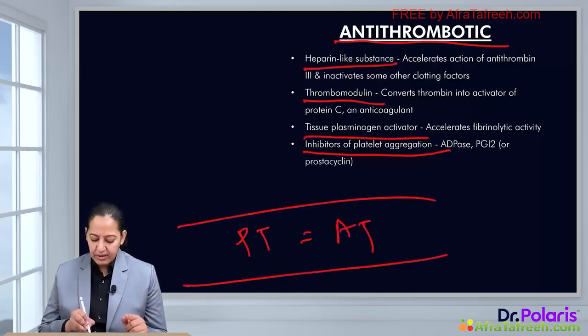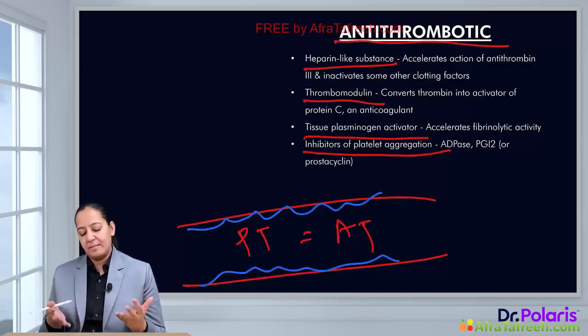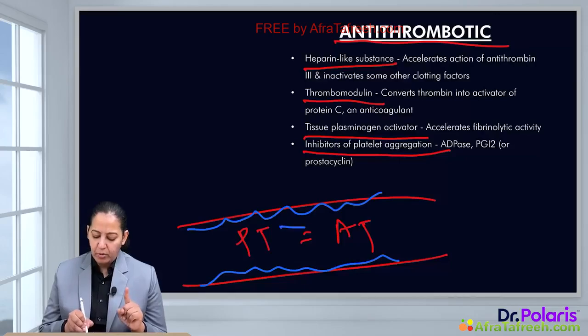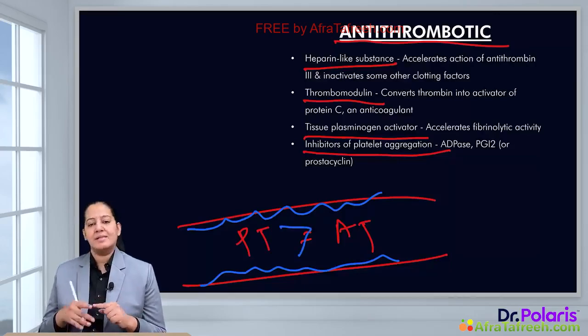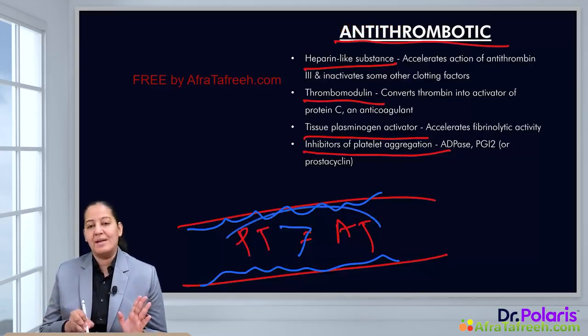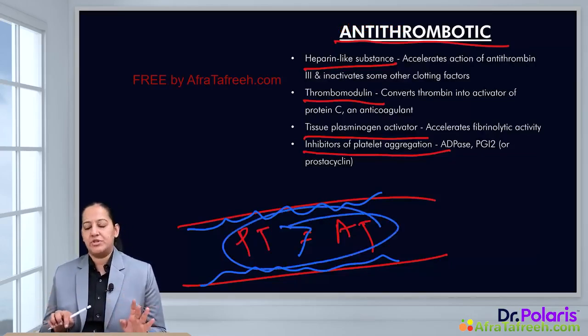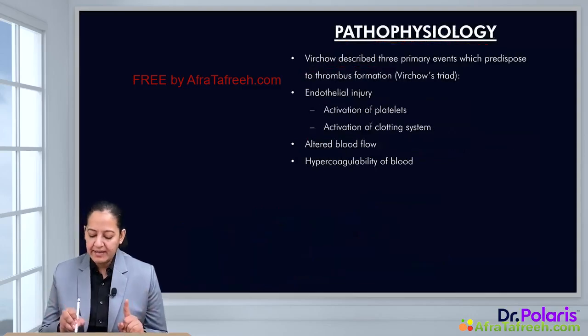But whenever endothelial injury is there, due to any reason, the endothelium is injured with some toxin or some agent, at that time prothrombotic material increases as compared to antithrombotic material and an imbalance occurs. That can lead to thrombus formation. This is the mechanism behind endothelial injury.